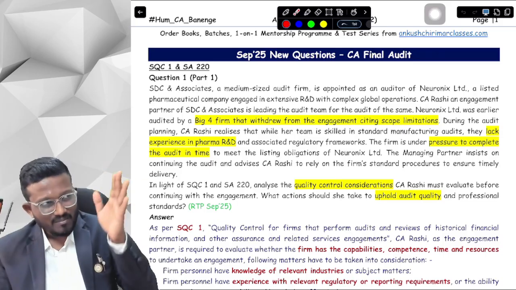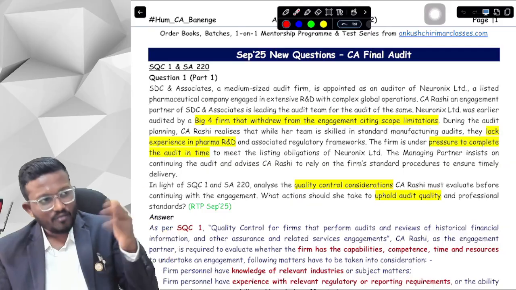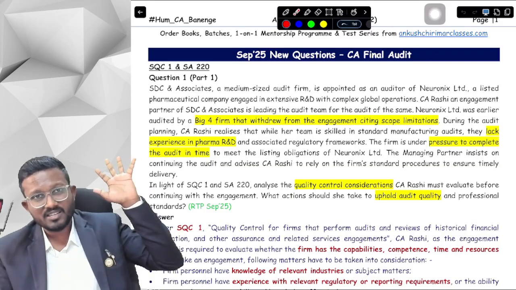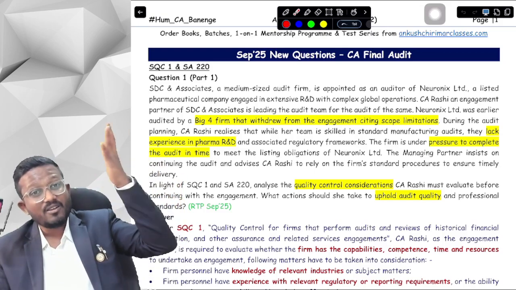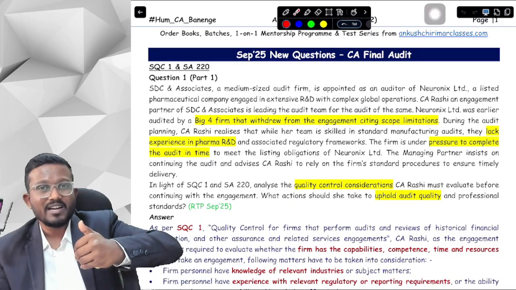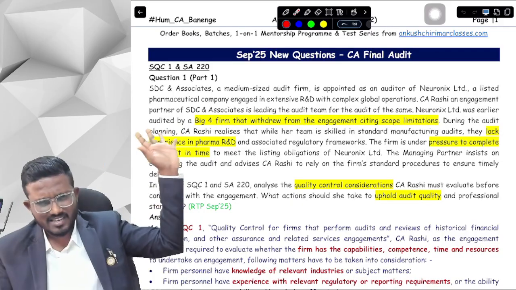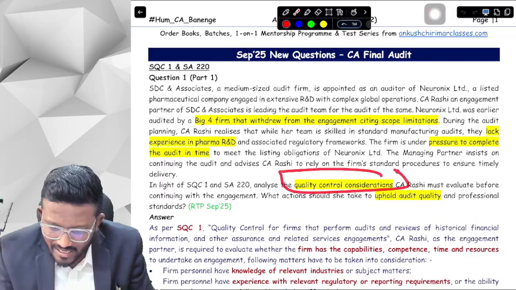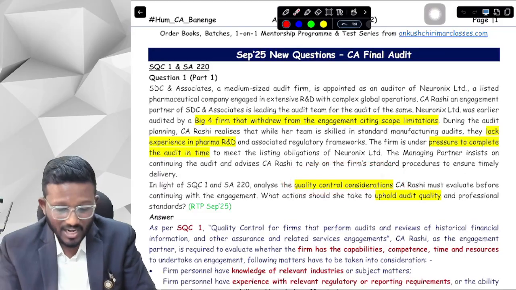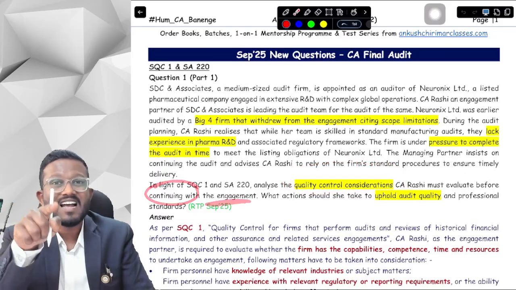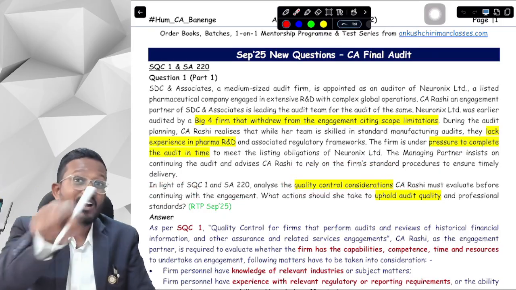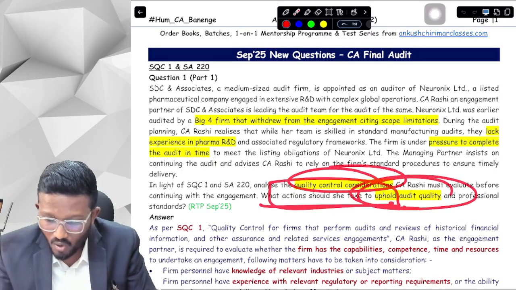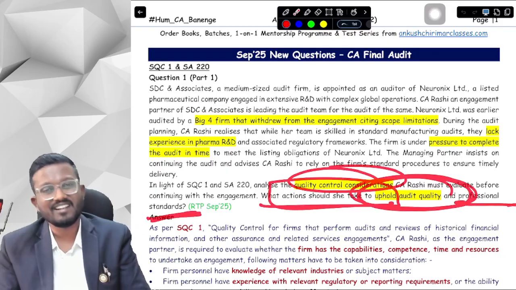So basically there is a company whose Big Four auditors have withdrawn, we have accepted the audit, and now while doing the audit we lack experience with this particular client, and we already have the pressure of completing the audit on time, so we are not following the standard procedures. In light of everything discussed, analyze the quality control considerations that we must evaluate before continuing with the engagement, that is, acceptance and continuance of engagement, and lastly, what actions we should take to uphold audit quality and professional standards.